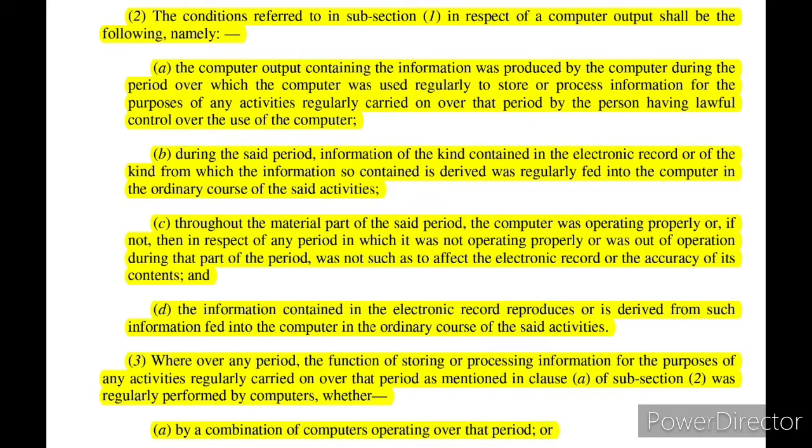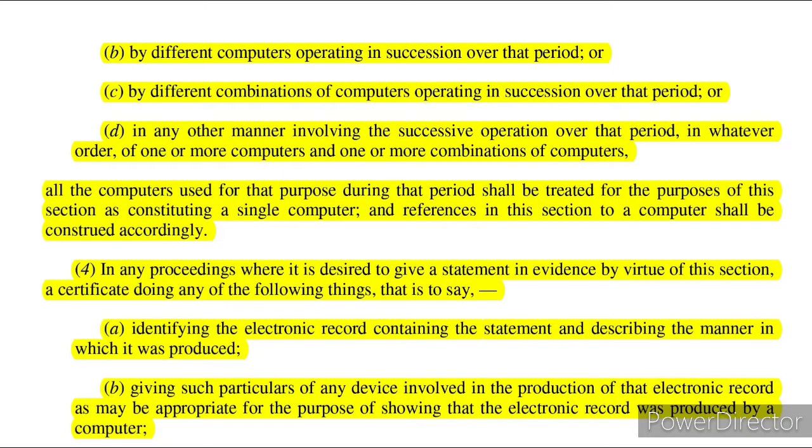Now subsection 3 says, where over any period the function of storing or processing information for the purposes of any activities regularly carried on over that period was performed by a combination of computers operating over that period, or by different computers operating in succession over that period, or by different combinations of computers operating in succession over that period, or in any other successive manner of operation by one or more combinations of computers.